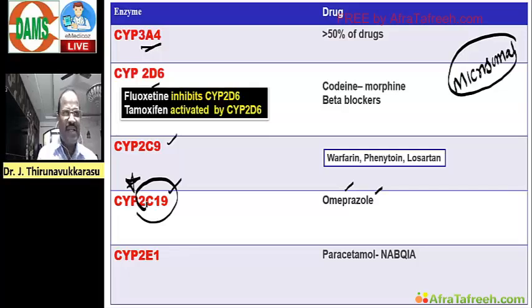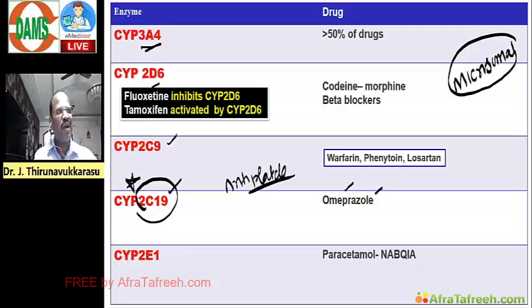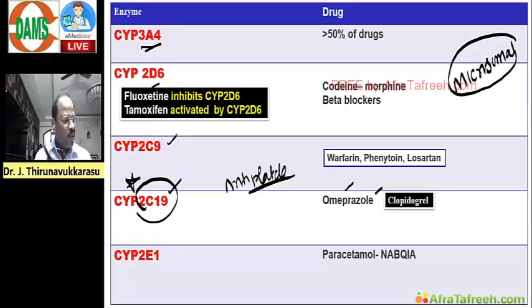So can you please answer? I want an answer from you. When I say omeprazole is the CYP2C19 blocker, one very important clinical question, can you please answer? Which is the antiplatelet having interaction with omeprazole? This is a question. An antiplatelet, a prodrug which needs activation by CYP2C19. Who is that? That drug name is clopidogrel. So this type of interaction, omeprazole and clopidogrel drug interaction, you must know.